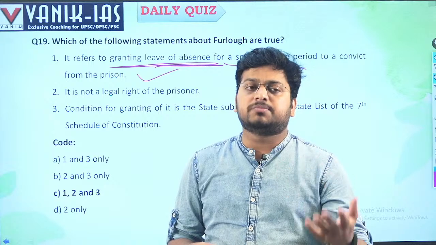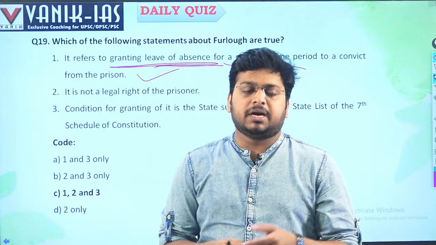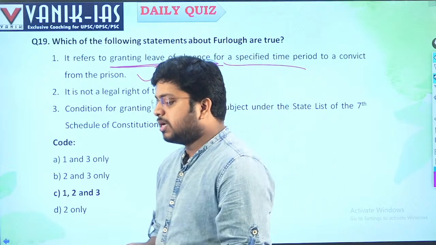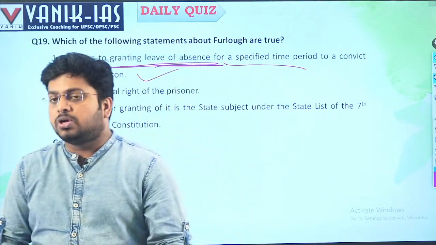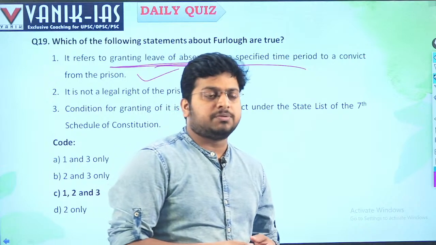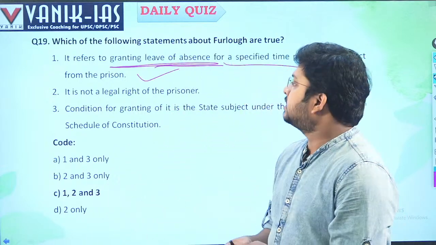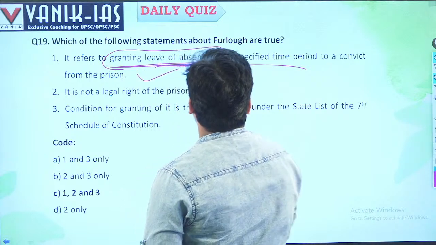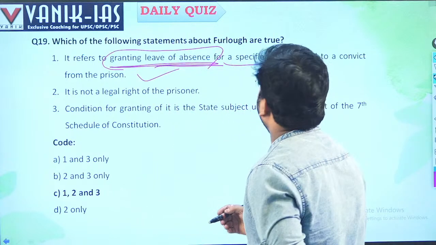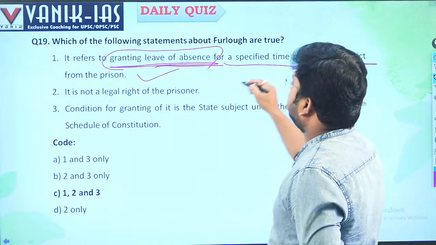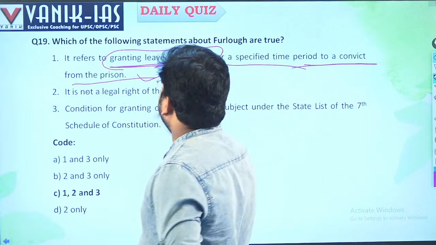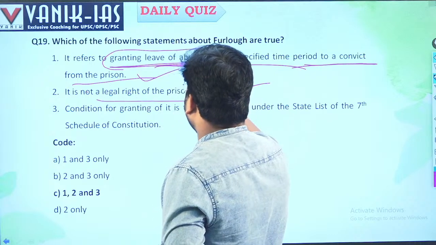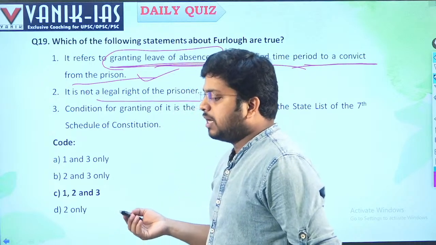He will undergo various mental trauma and he will not be okay so far as mental health is concerned. Suicidal tendency will develop. So in a particular specified time period, furlough is granted to a convict from the prison. It is not a legal right of the prisoner. You cannot say that it is my legal right.